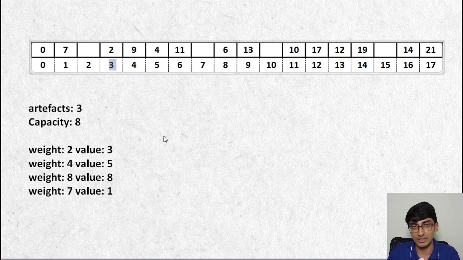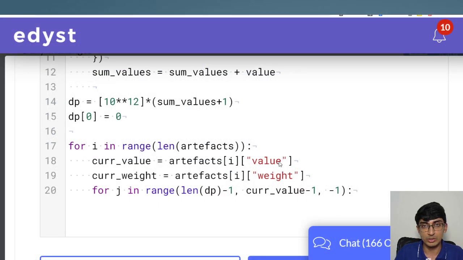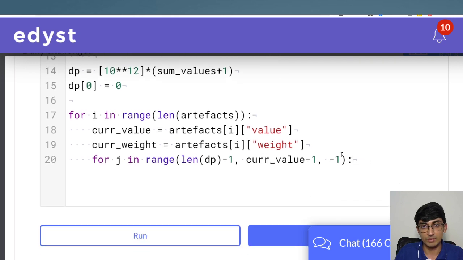I didn't go further than that. So that's what I'm saying, because after that, there's no point going in the array, going further behind. So what we're doing is we'll go only till current value minus 1 and minus 1. This is how you do it in Python. That is, it's a decrement over here, right? So that is what we'll do.